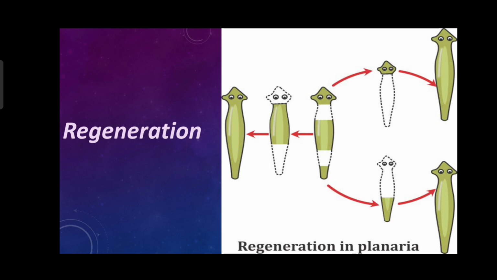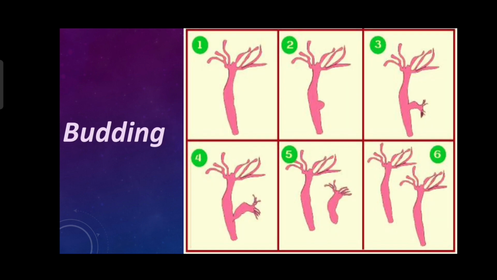Okay. Now we will study budding in multicellular organisms. In Hydra, under favorable conditions, a specific part of the Hydra grows outward, that is, grows bigger by repeated division of regenerative cells. This outgrowth is called a bud. Buds will grow up and form a new Hydra. After fully grown, it separates and lives independently.